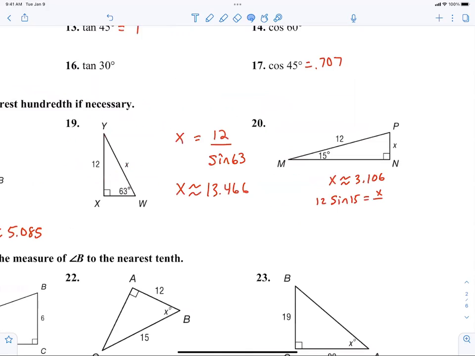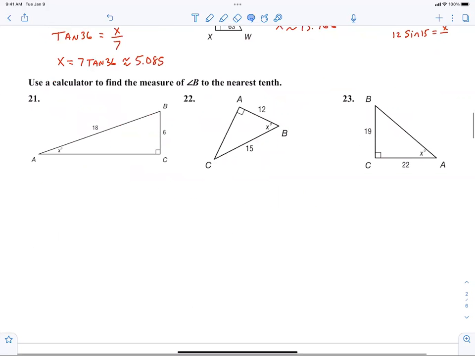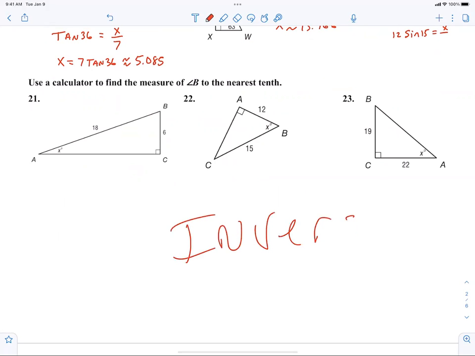All right. Now, quickly, 21 through 23. What kind of trig function am I going to be using on 21, 22, and 23? Say it. Inverse. All of these down here are inverses. Why are these inverses? You're finding a what? You're finding an angle.